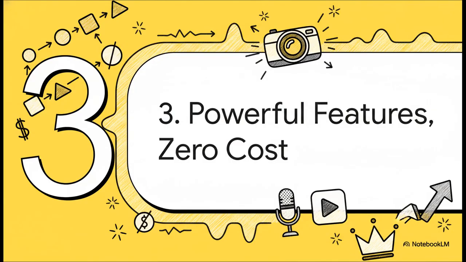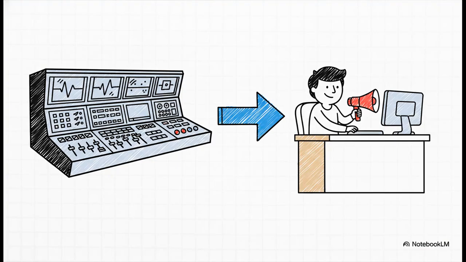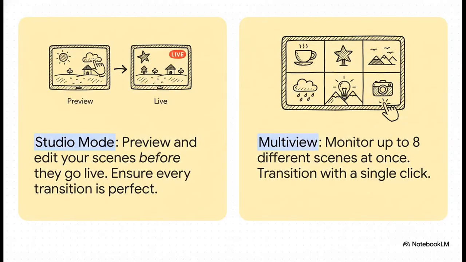All right, so you've got your scenes looking sharp, your audio is dialed in. Now let's talk about the features that take your production from just a simple stream to a full-on show. And yeah, I'm gonna say it again, all of this is still for $0. OBS literally gives you tools that not too long ago you'd only find in a professional television control room. It lets you direct your stream with total confidence, making your whole broadcast look polished and seamless. Two of the best examples of this are Studio Mode and Multi-View.